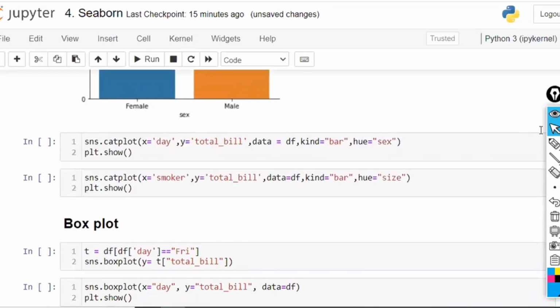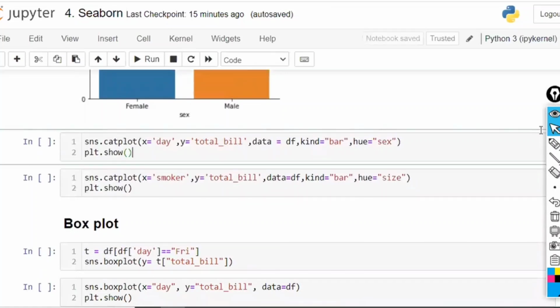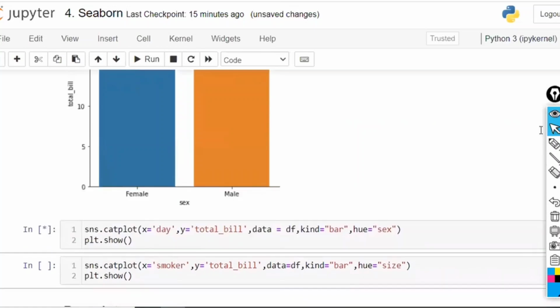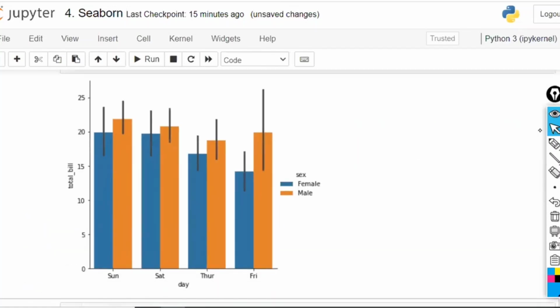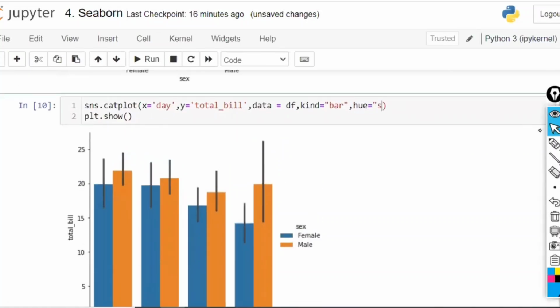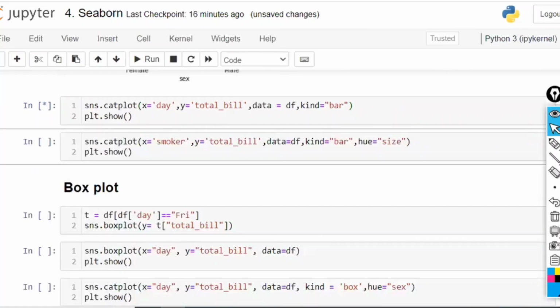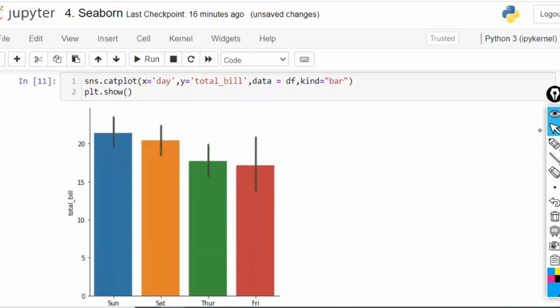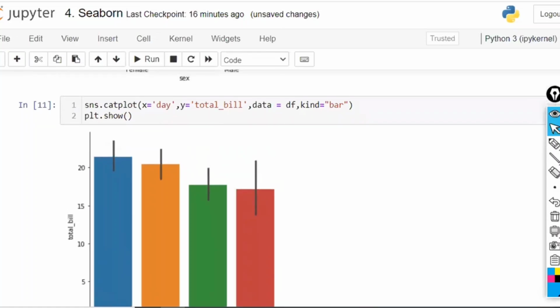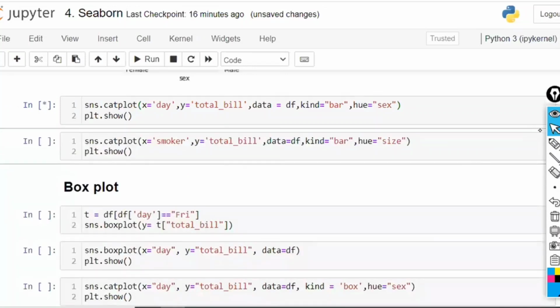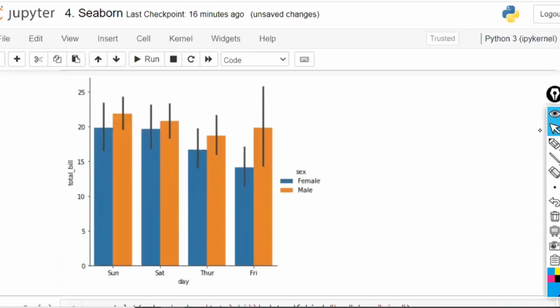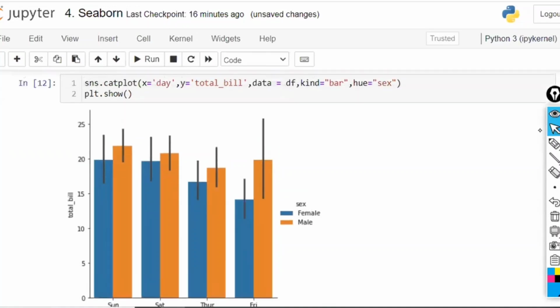Now, again, you want to separate the data based on hue is equal to gender. See, within this one, X is equal to day wise. The days I am having are Sunday, Saturday, Thursday, and Friday. If you don't separate, it is just taking X is equal to days like this. Now, in this, male is there, female is there. In this also, male is there, female is there. Now, you are going to separate them based on the gender. After separating, you can clearly observe with respect to every day, male data, female data, male data, female data.